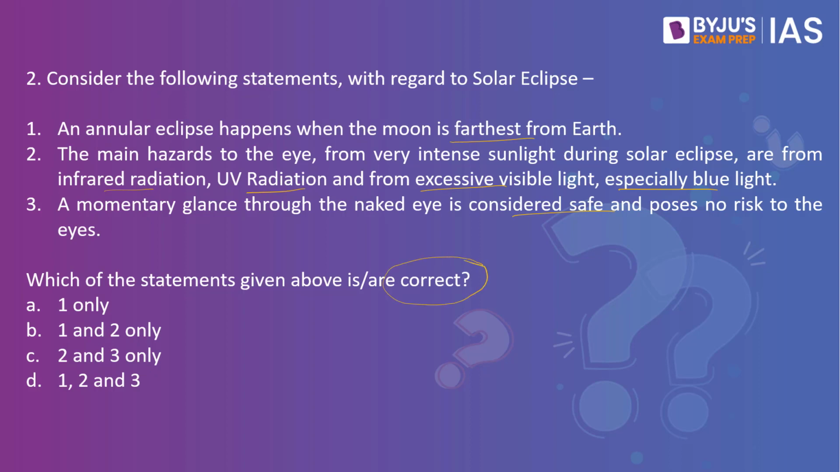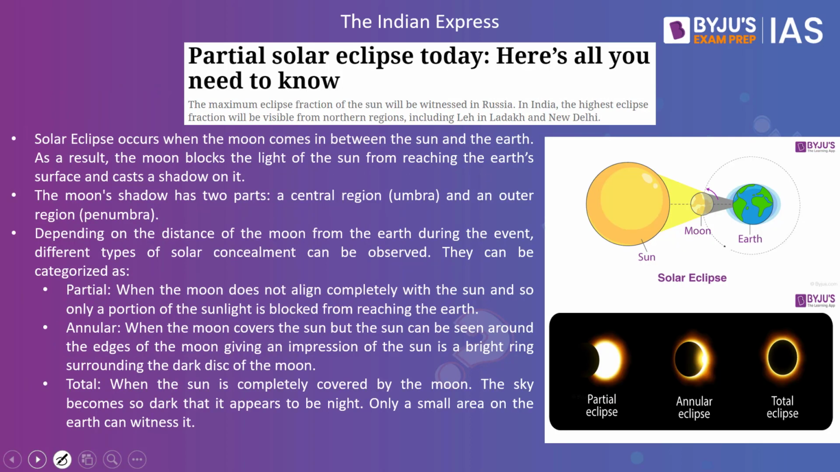The answer to this is 1 and 2 only. Why have we taken this practice question? Because this article on the Indian Express makes a reference to partial solar eclipse. Let us try and understand what is this solar eclipse all about. As you can see from the image, we have the sun. We also have the earth as well. If the moon comes between the earth as well as the sun, that is what is called the solar eclipse. So solar eclipse occurs when the moon comes in between the sun and the earth.